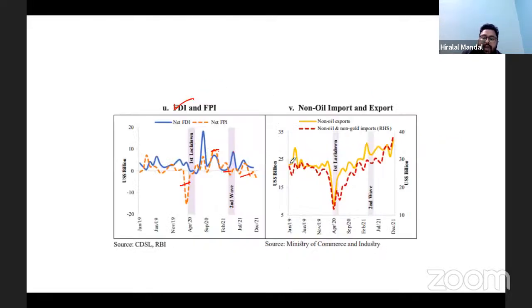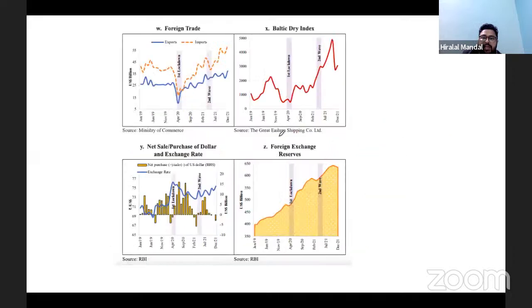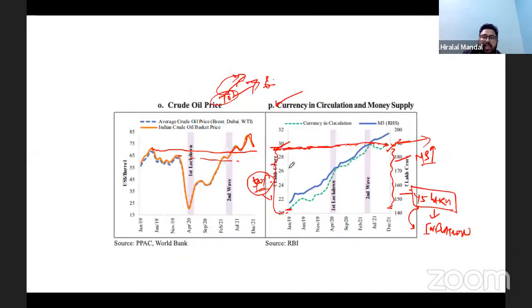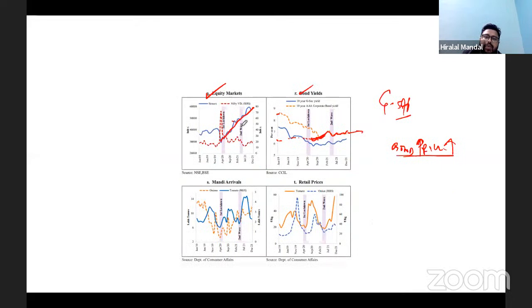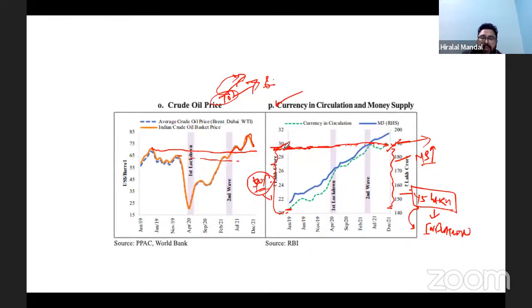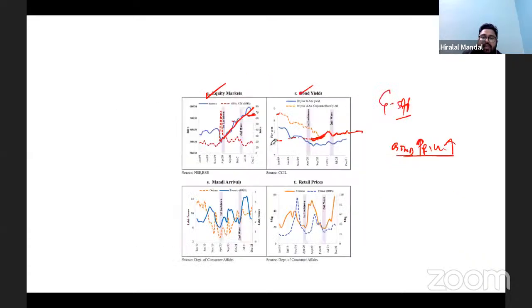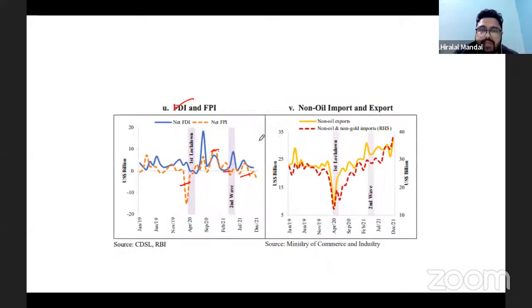But if the government maintains the money in circulation, you can expect that the equity market will remain more or less at the same level. It may come down to an extent, but then it will keep on rising. Unless the government or RBI withdraws the money from the market, it will remain at the same level. This is how you can establish the relationship between the various factors.